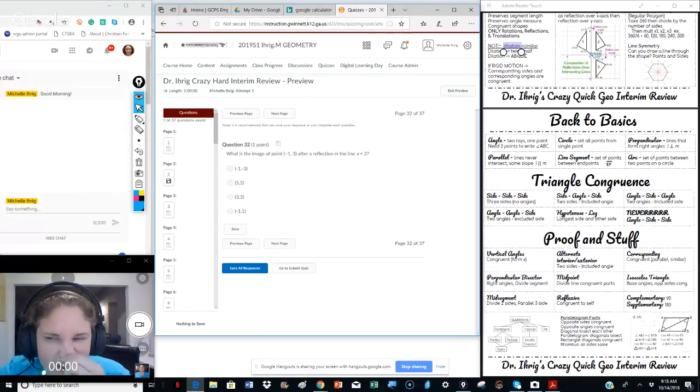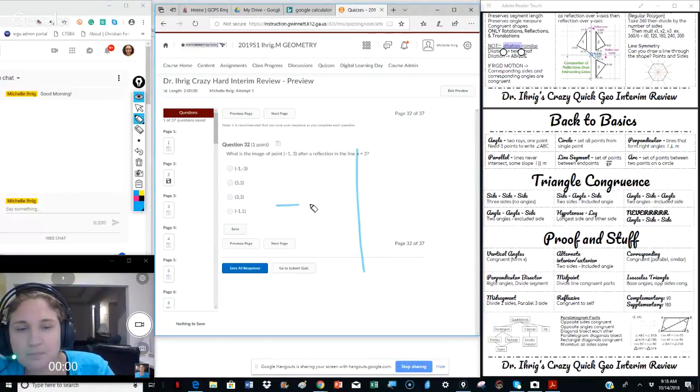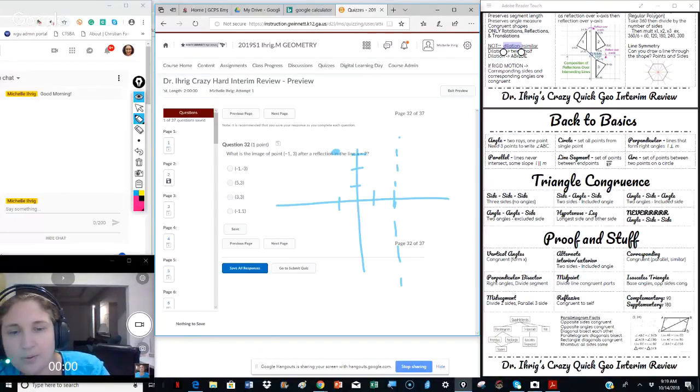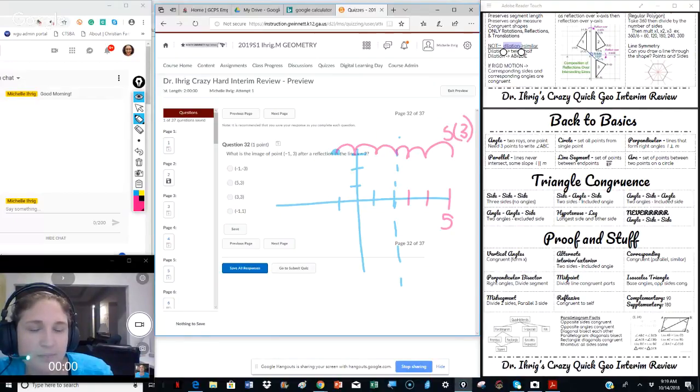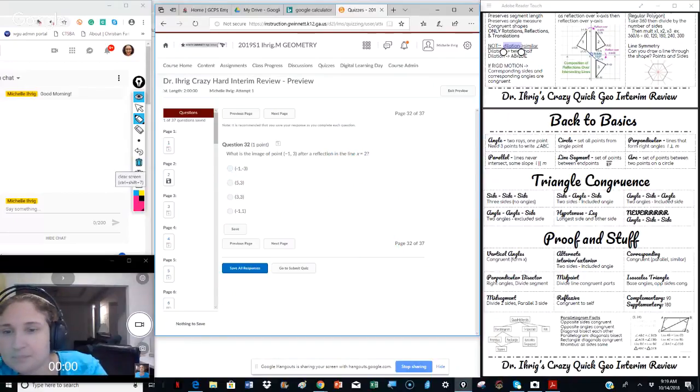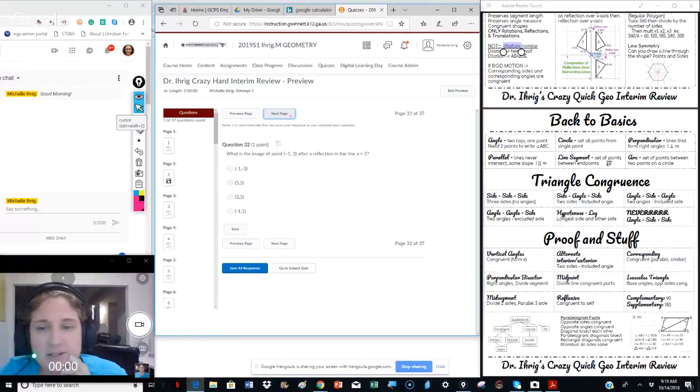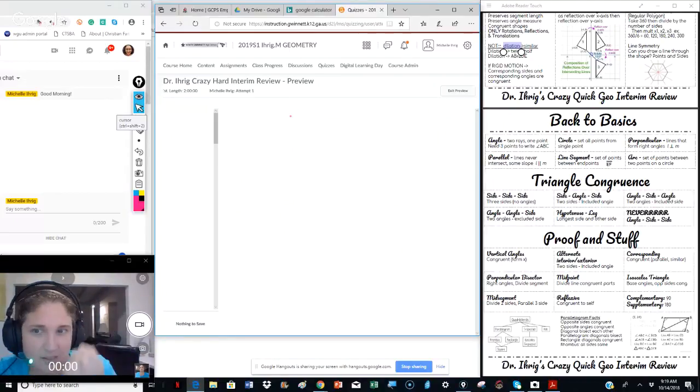The image after reflection over x equals 2. Okay, here's positive 2. Negative 1, positive 3. That's here. So we need to do 1, 2, 3 hops to get to x equals 2, and 1, 2, 3 hops back. That gives us 5, 3. Oops, that was wrong notation. 5, 3 is the correct point.